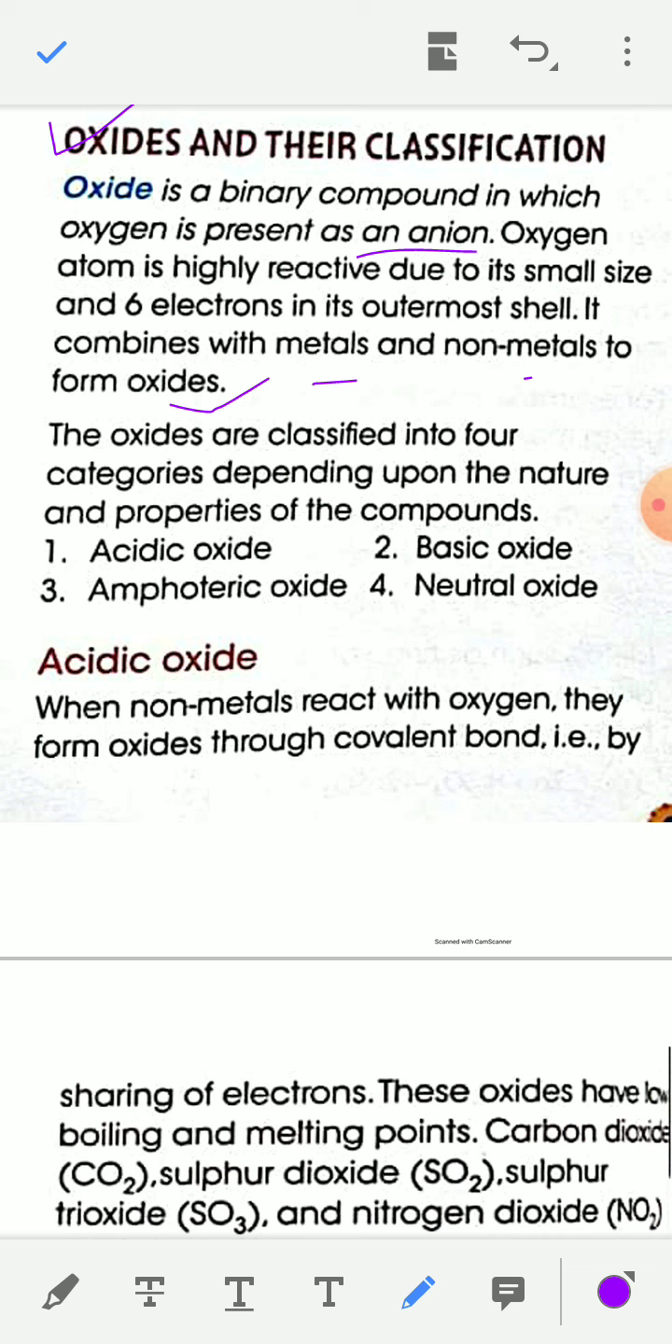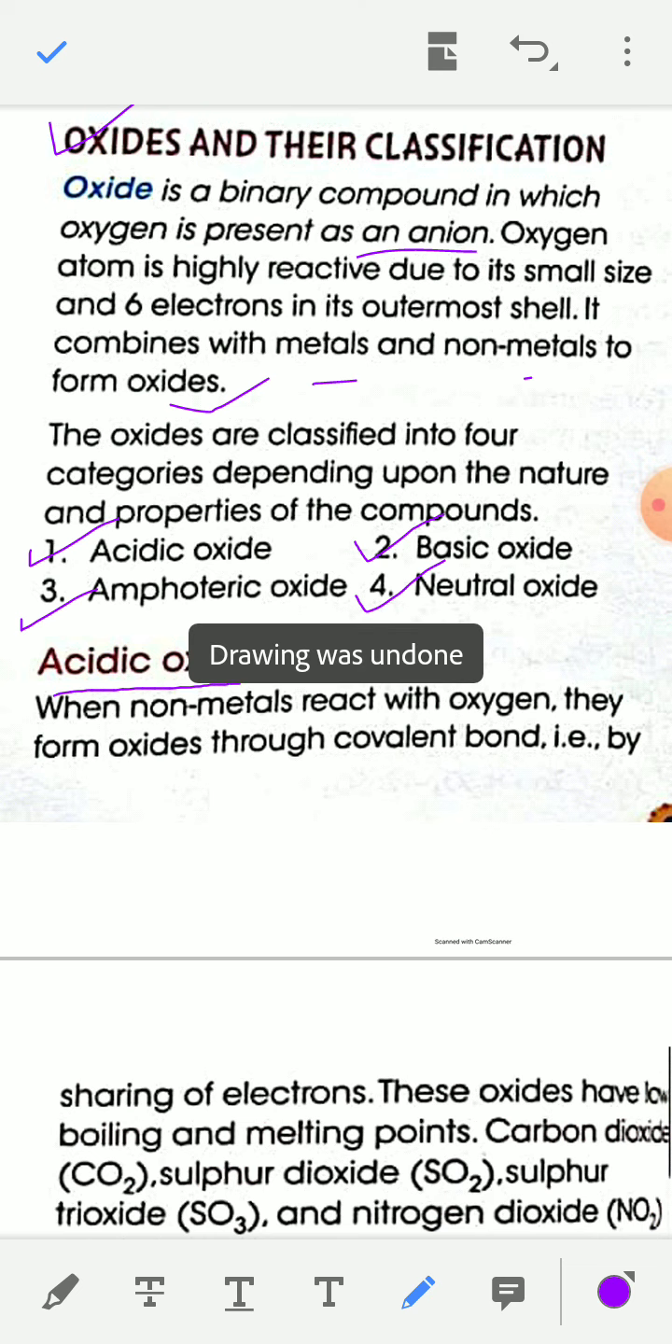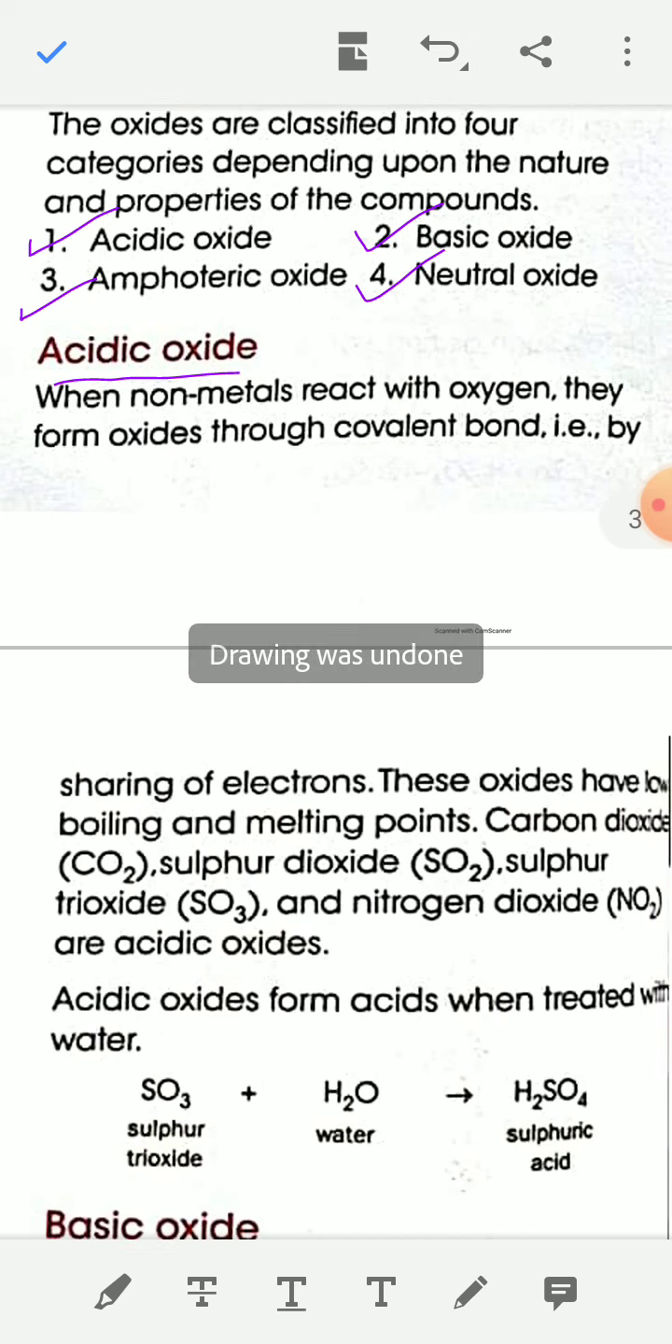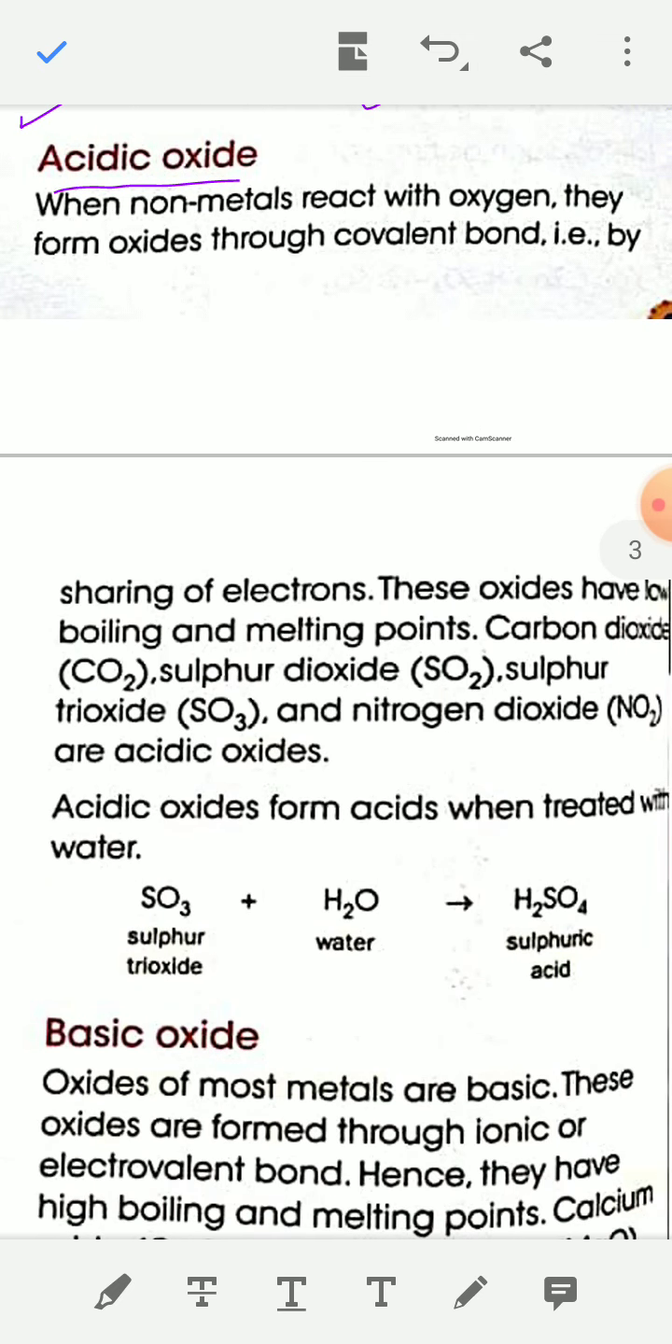The oxides are classified into 4 categories depending upon the nature and properties of the compounds. First type of oxide is acidic oxide, second basic oxide, third amphoteric oxide, and fourth neutral oxide. These are the 4 types of oxides. So first, see acidic oxide. Some oxides, generally non-metallic oxides, are acidic in nature. Non-metallic oxides, that is, oxide of carbon, oxide of sulfur, oxide of nitrogen, these are acidic oxides.